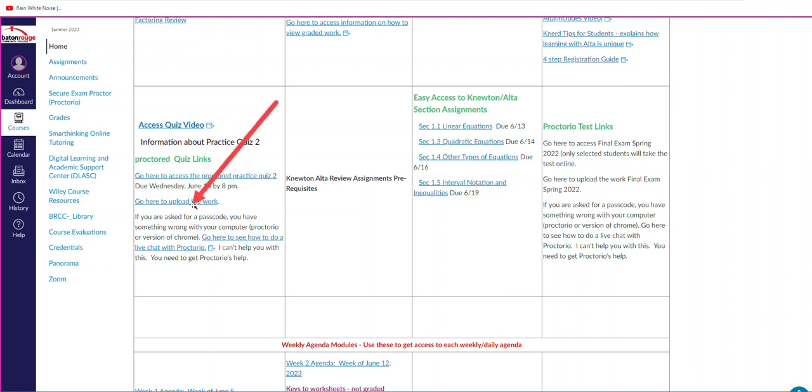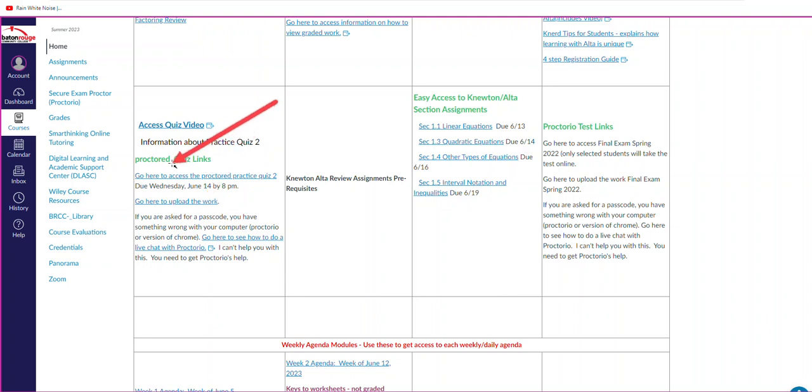Most of you did well with this last time. You downloaded Proctorio and you uploaded your work. Some of you did not do any of this. A few of you downloaded Proctorio, but you didn't upload anything. On your regular quiz, you have to do both to get any points. You have to have downloaded Proctorio and you have to have uploaded your work.